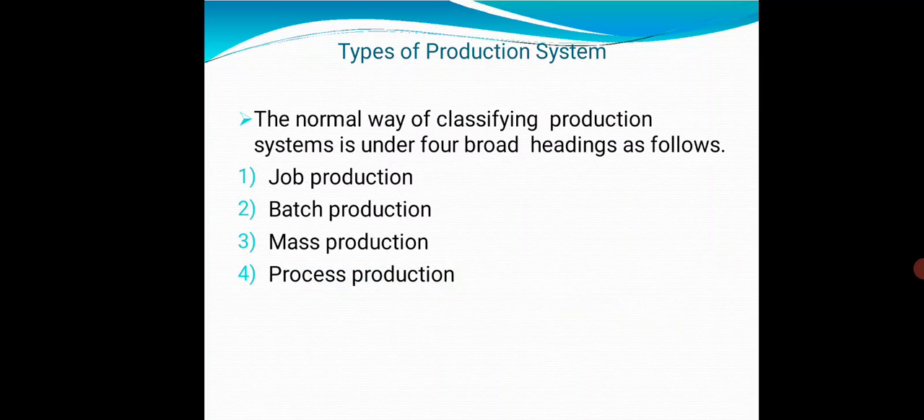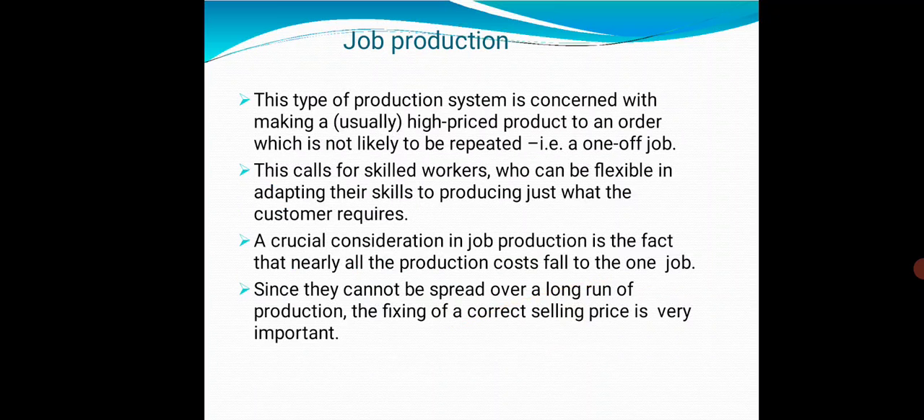Types of production system. The normal way of classifying production system is under four broad headings as follows: job production, batch production, mass production, process production. Job production. This type of production system is concerned with making high priced products to an order which is not likely to be repeated, that is, one off job.